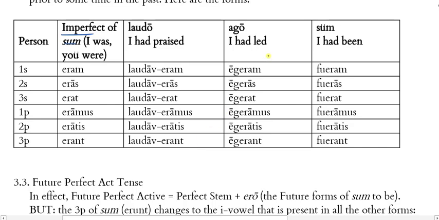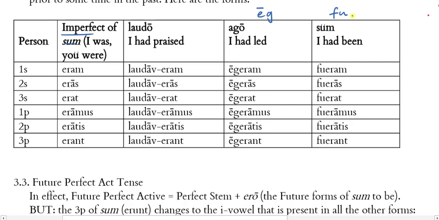Okay, so again with ago, remember egi is my third principal part. I drop the i, eg, and then I'm just adding eram, eras, erat to it. So you can repeat after me here. You ready? So egeram, egeras, egerat, egeramus, egeratis, egerant.